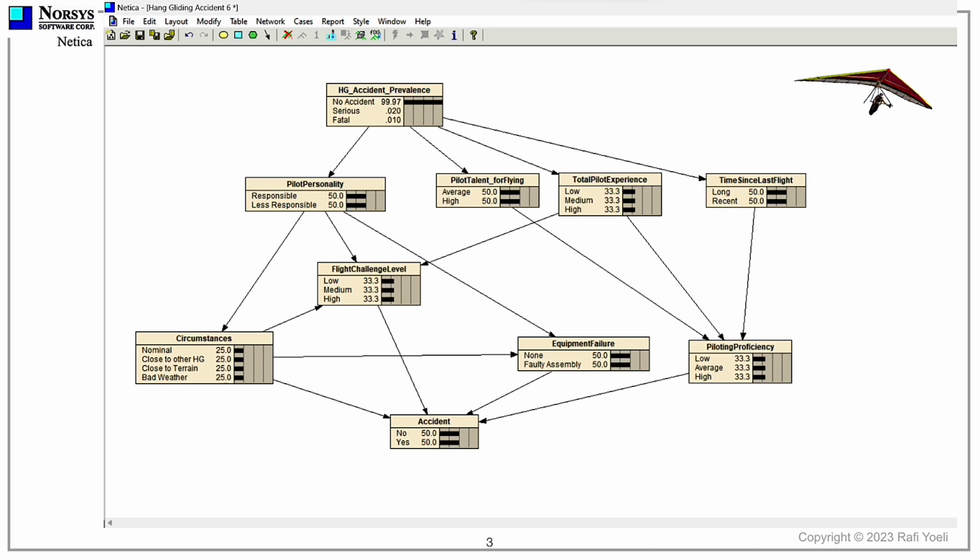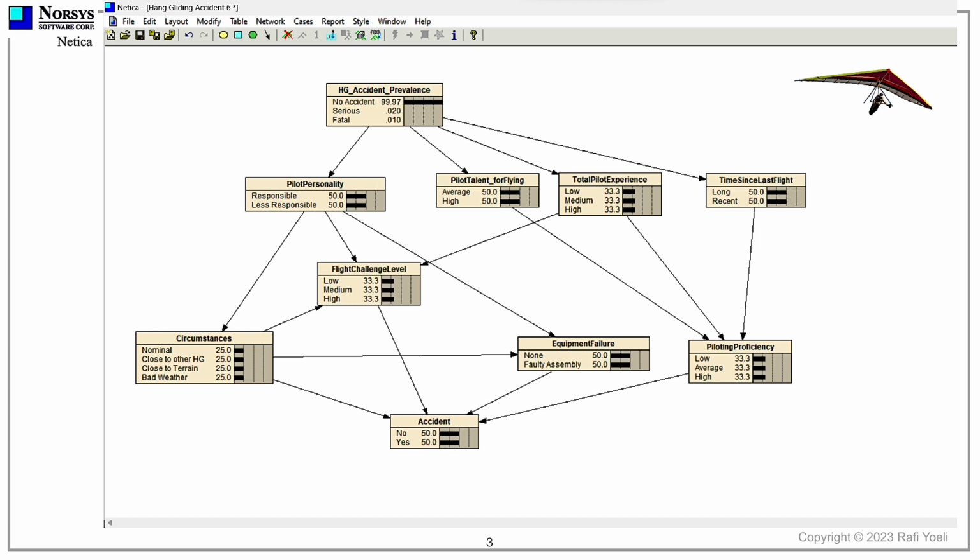The bottom node provides us with the parameter we are most interested in: what is the probability of an accident considering the conditions described by the network. So now we have a basic model of our problem space, put together by experienced hang glider pilots, plus information from hang gliding safety reviews.